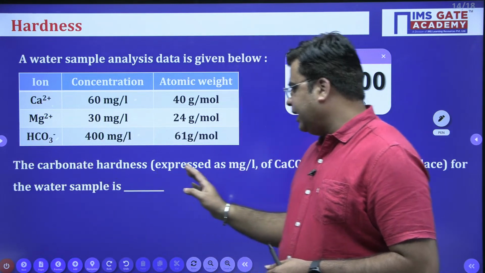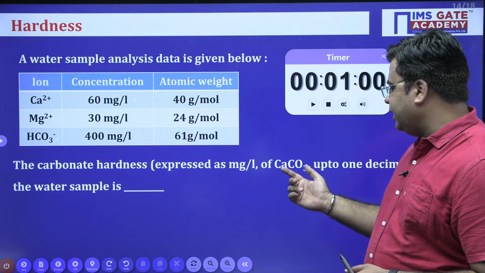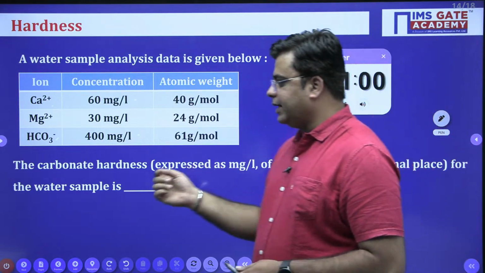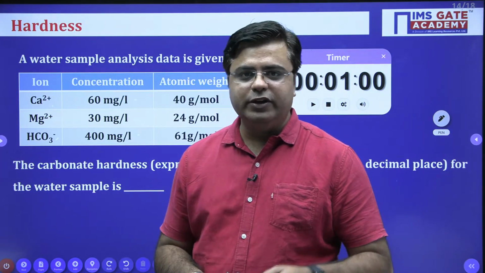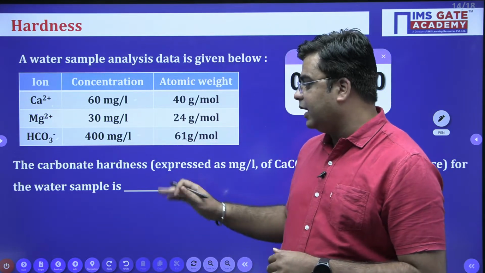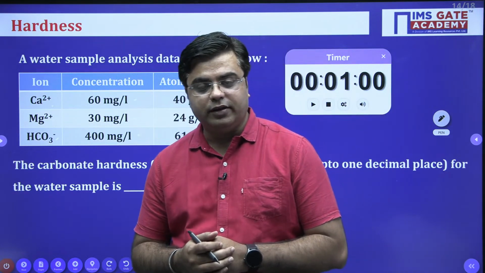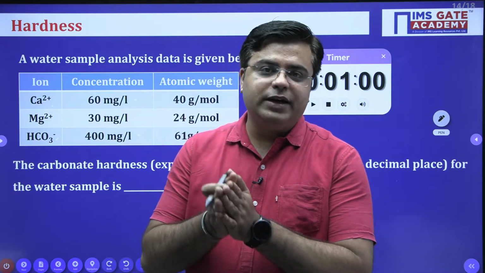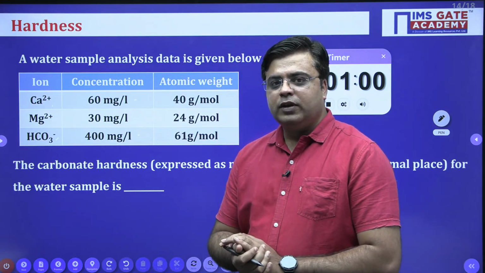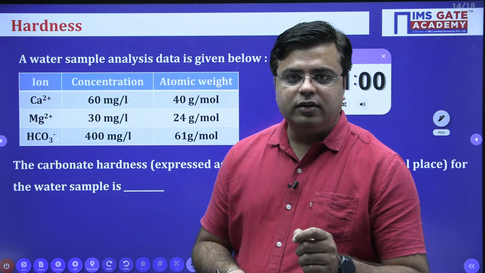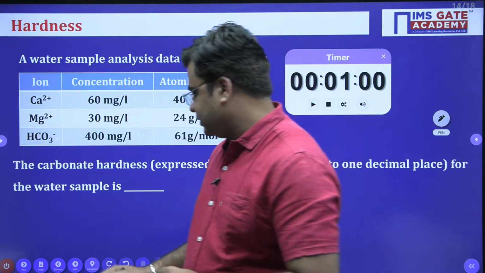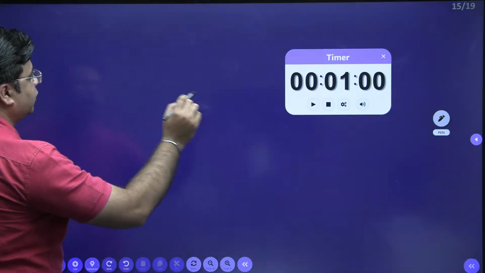The carbonate alkalinity expressed as milligram per liter of CaCO3 up to 1 decimal place for the water sample is... Okay, so you need to calculate the carbonate hardness of the water sample. For this type of question, first thing you need to understand is what do we mean by alkalinity and what do we mean by hardness? Just follow this table.